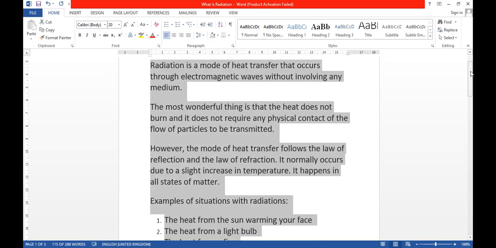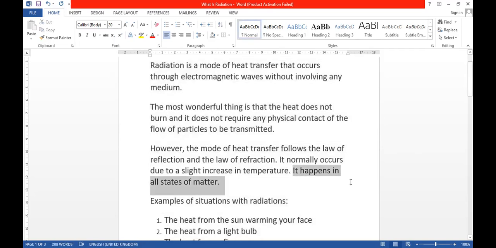Now, however, the mode of heat transfer follows the law of reflection and the law of refraction. This we are going to study later on, children. It normally occurs due to a slight increase in temperature. So why does this radiation occur? Due to a slight increase in temperature. And the most important thing over here is that it happens in all states of matter: solid, liquid, and gas. In all the three states of matter.